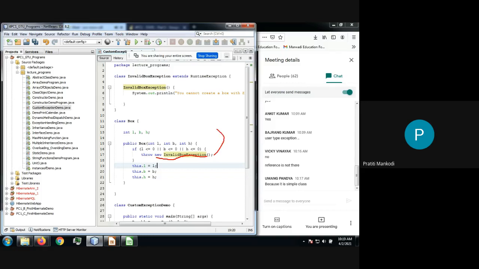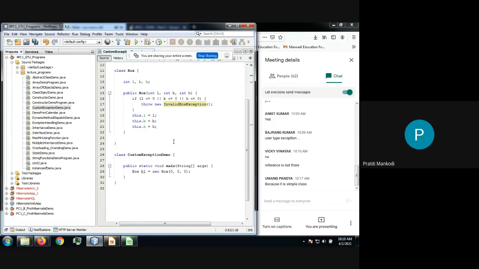Now when I throw it, I will go to this constructor, and whatever message we have printed in the constructor will be printed. So that is the meaning of throwing a user defined exception. Now as it is extending RuntimeException, it is unchecked, so I need not inform the compiler compulsorily, and even if I inform it, it's fine.